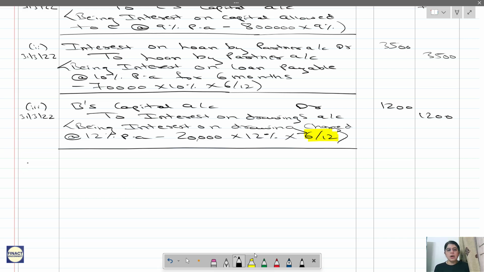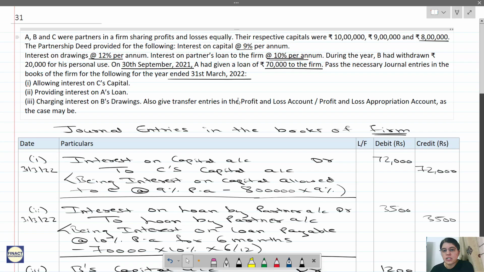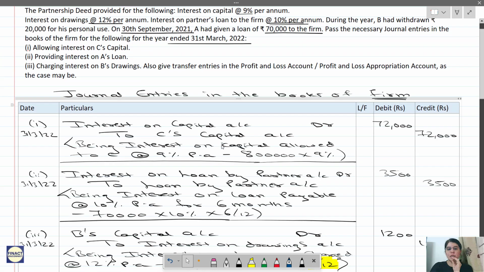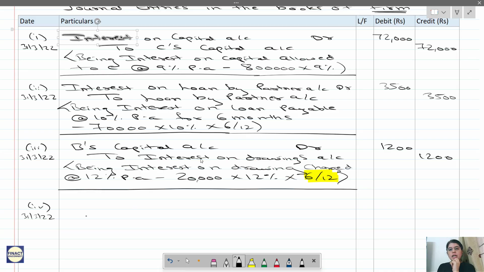Okay. Now what I need to do? I need to pass some closing entries also. Correct? Closing entries for all this, because last they have told me to also give a transfer entry. Transfer entry is nothing but closing entry. So whether it will be transferred to profit and loss account or profit and loss appropriation account. So now first is what? Interest on capital. Interest on capital, I have already told you, is a distribution of the profit. So it will be transferred to profit and loss appropriation account. Now interest on capital has a debit balance, so we will credit it.